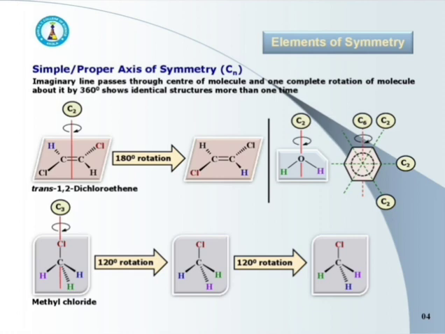Friends, I am again going to repeat this. The axis of symmetry is an imaginary line which passes through the center of molecule, and one complete rotation of molecule about it by 360 degree shows identical structures more than one time. This axis of symmetry is the simple or proper axis of symmetry, and it is denoted by the letters Cn.